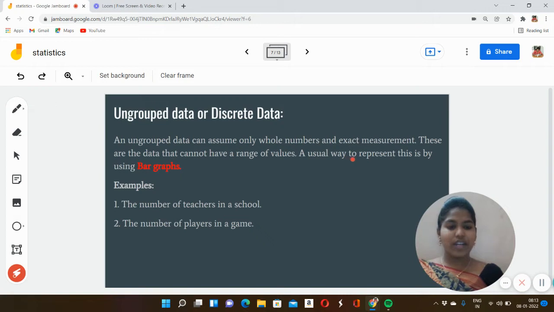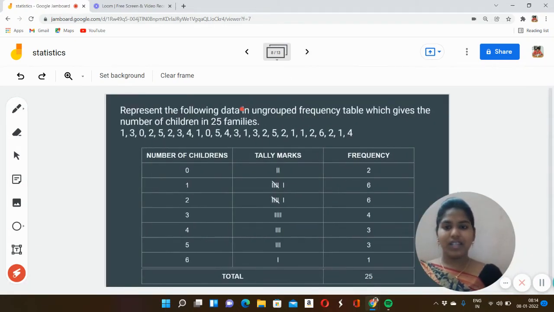As usual, the way to represent this is by bar graph. We can use a bar graph to represent this ungrouped data. For example, the number of teachers in a school. So we know how many teachers belong to this school. That is an example of ungrouped data. So we'll move on to a problem related to ungrouped data.